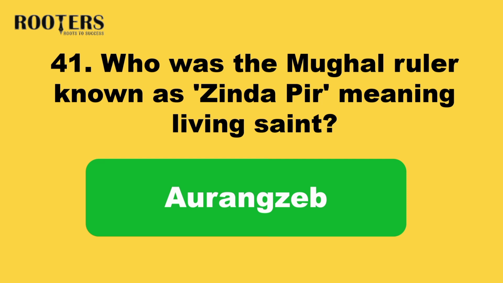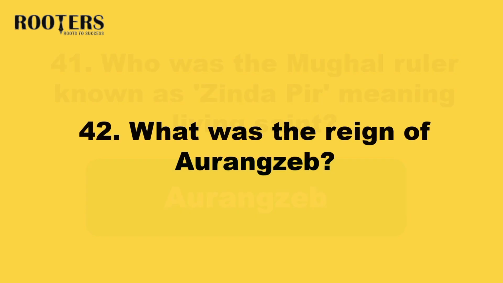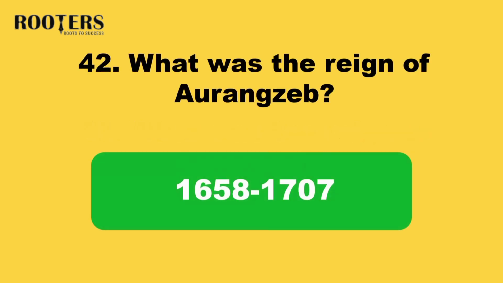Answer: Aurangzeb. 42. What was the reign of Aurangzeb? Answer: 1658 to 1707.